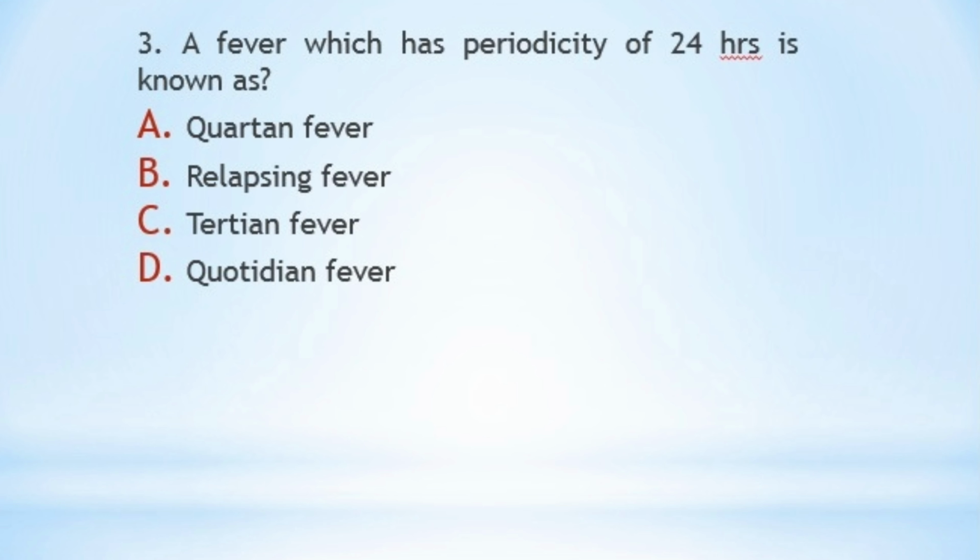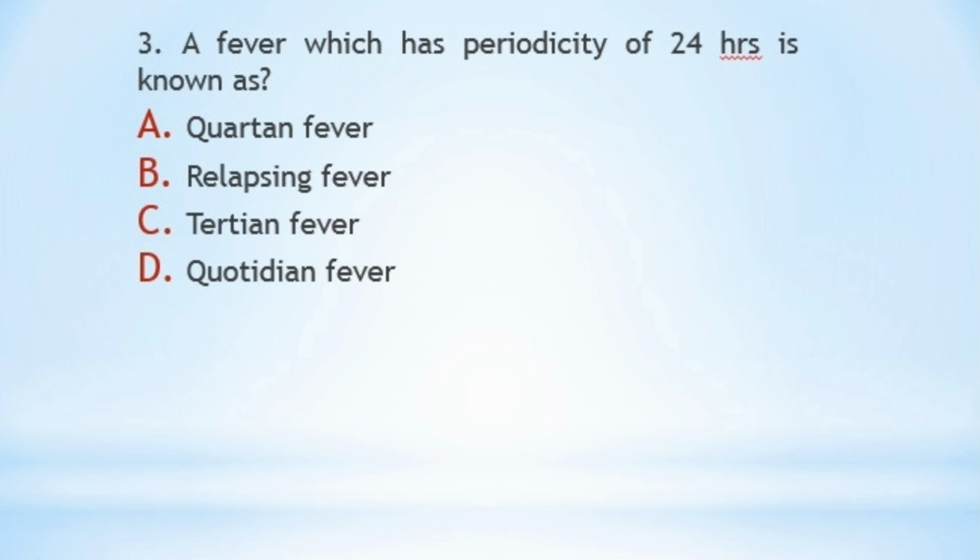And what about the other options? Quartan fever is the fever which, as the name suggests, occurs on the first and the fourth day. Relapsing fever is actually a broad term. It includes all the other varieties mentioned in the options, like quartan, tertian, quotidian.